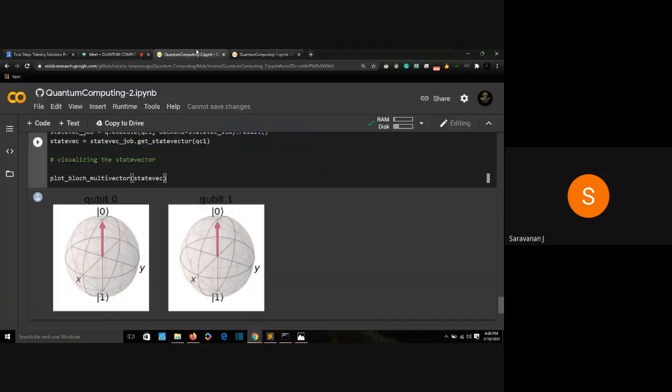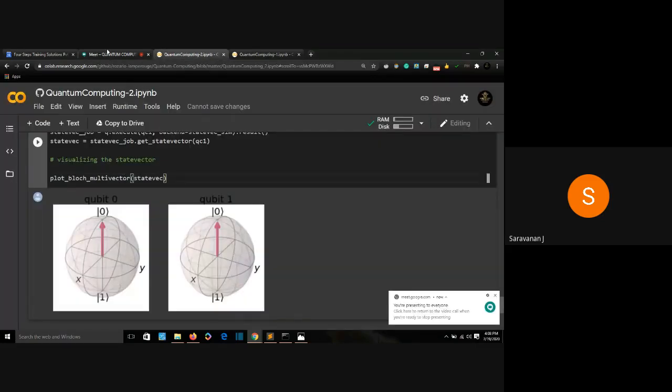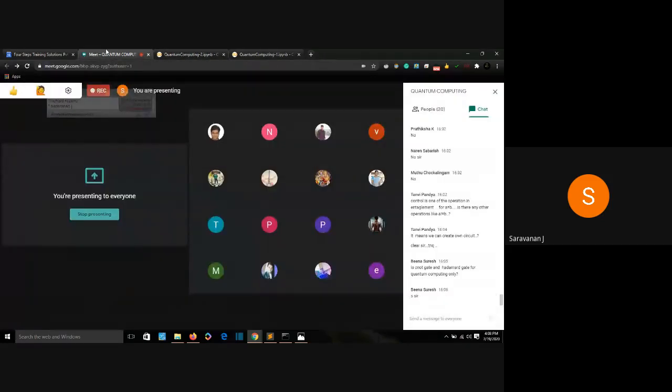Is this understandable? So many were saying no, it won't give it. But is this understandable right now? Do you understand the logic behind this? What is entanglement? The concept of entanglement.